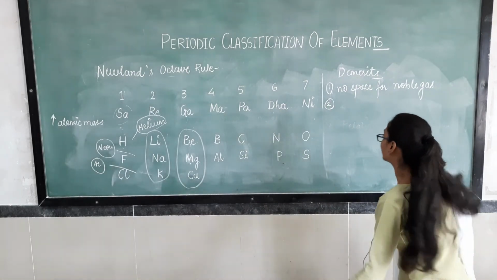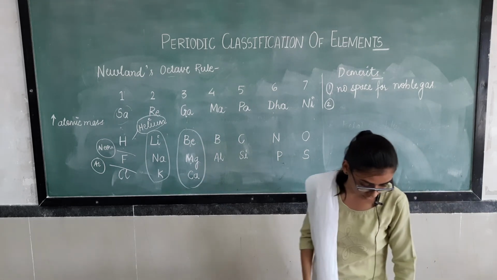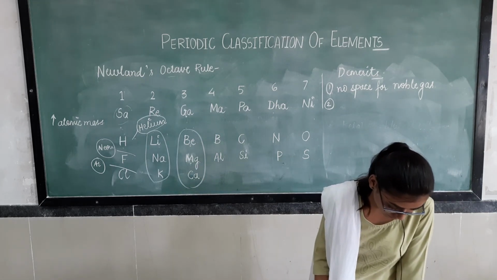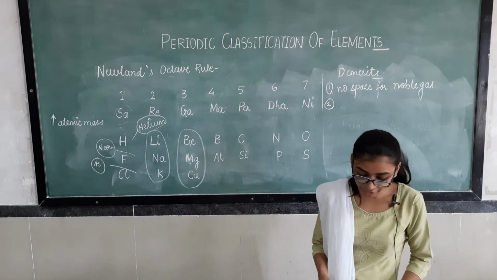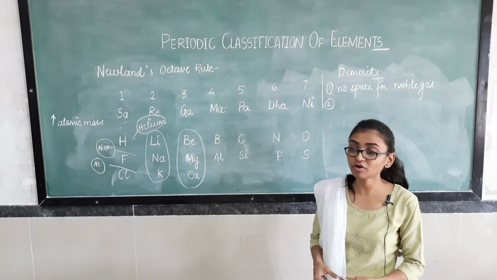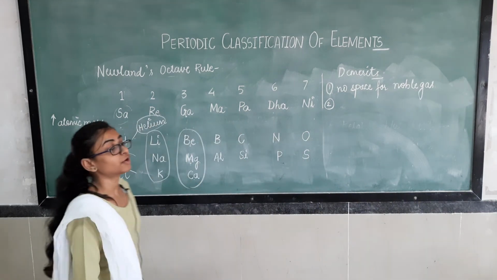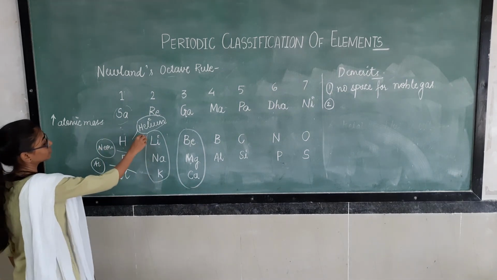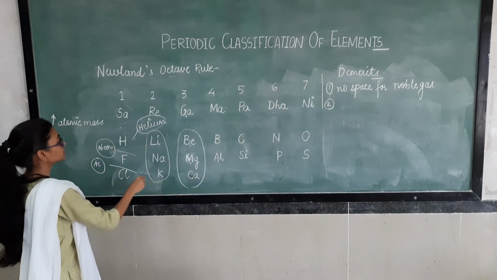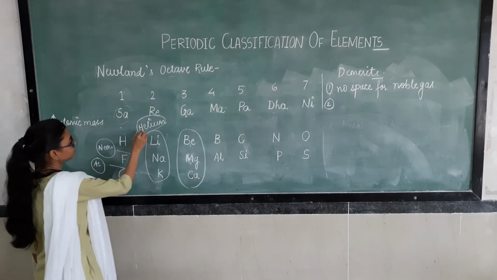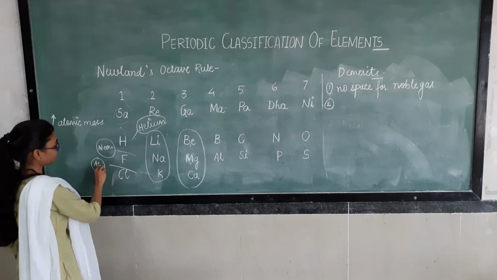Now the second drawback. Second drawback was what? Suppose any one of us or any of the scientists later keeps the noble gases here after their discovery: after hydrogen we keep helium, after fluorine we keep neon, here we keep argon.